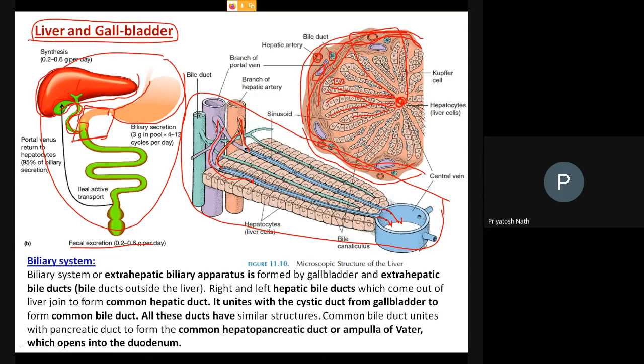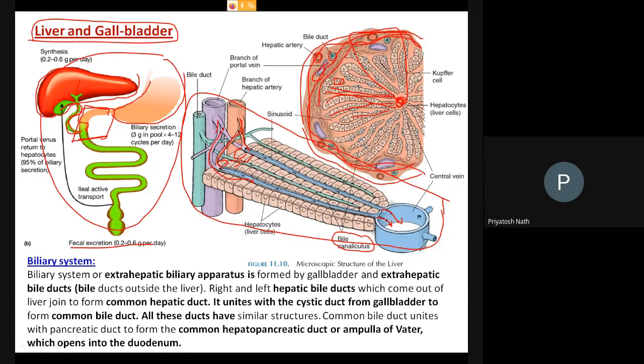Then look, there are two layers of cells. One is here, one layer, and by the side you are getting another layer. And between the layers you are getting what? There is a canaliculus called the bile canaliculus. Canaliculus means a very narrow passage. So between the two layers of cells you are getting a narrow passage. This passage is called the bile canaliculus, and in this passage all these hepatic cells secrete the bile.